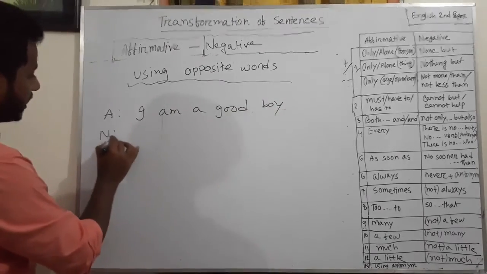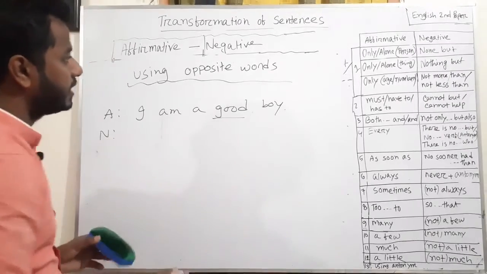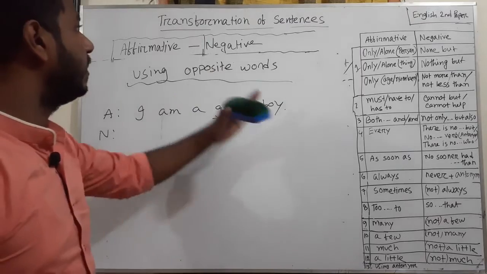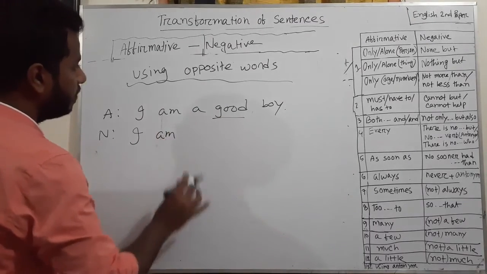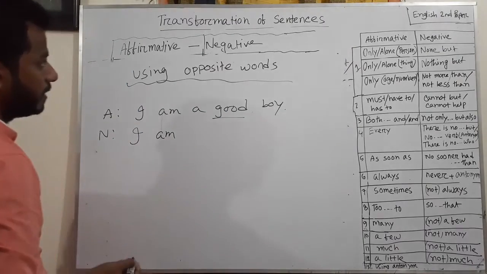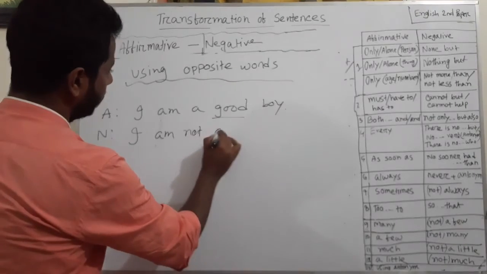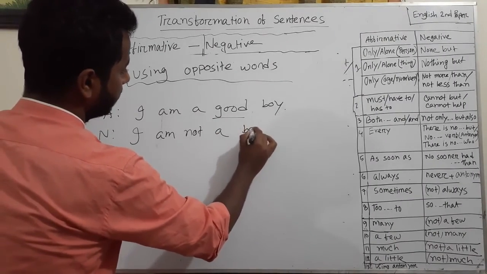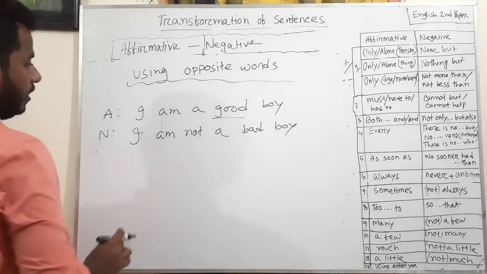As we cannot change the meaning, so we have to use the opposite word of noun, adjective, verb or adverb in affirmative sentence to make it negative. Okay, so here I am. Remember, in this case you have to use not after auxiliary verb to make a sentence into negative sentence. So I am not a, the opposite word of good will be bad boy. So the meaning will remain same.